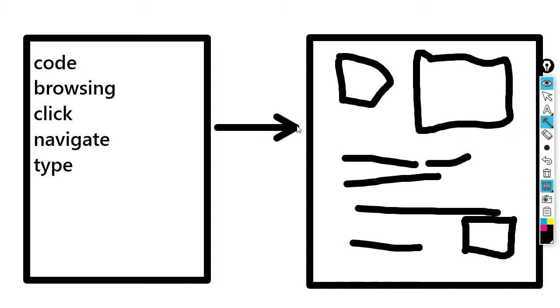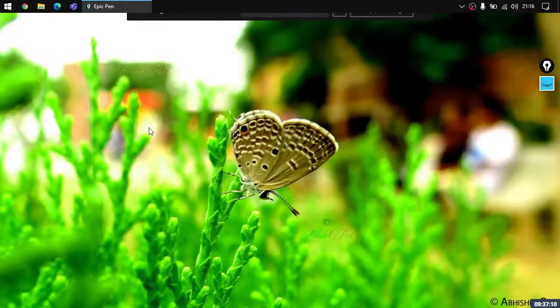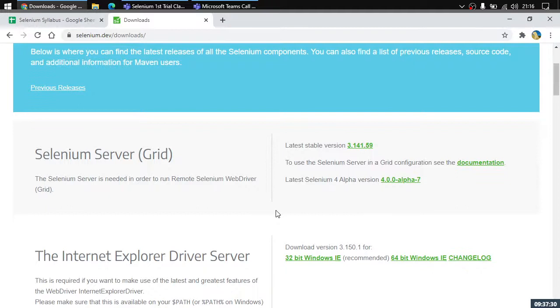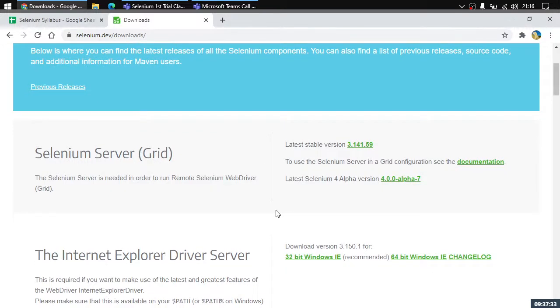Whatever action we write here will be sent to the browser. This means that we can actually replicate human interaction here. We don't need to be present in front of the system, and everything will be done in a normal way, right? Now the thing is, what all things we need to learn about Selenium, what all things we require to start off with Selenium, right?